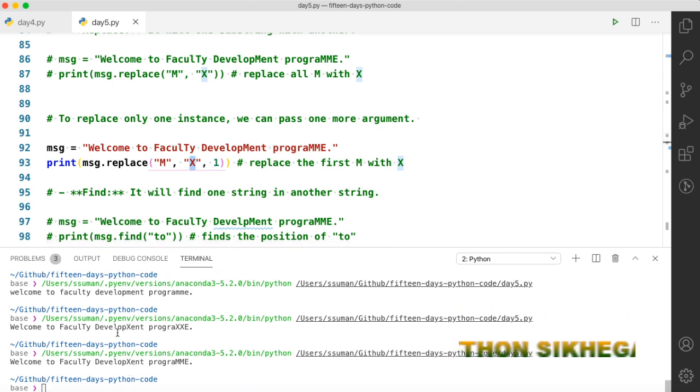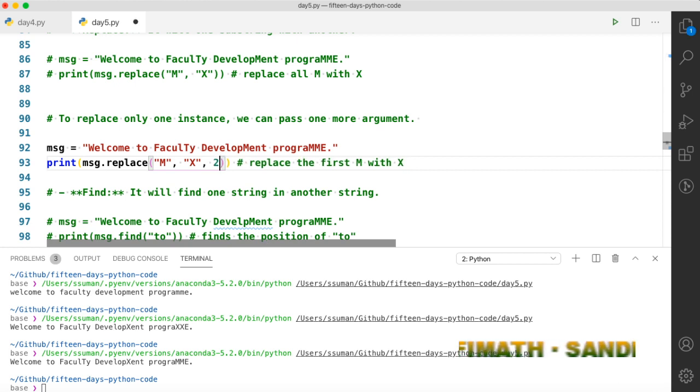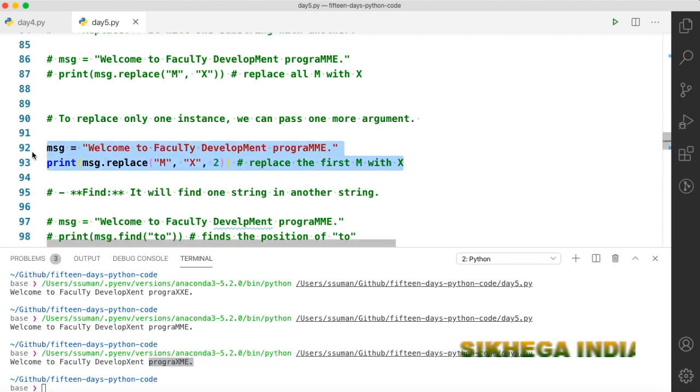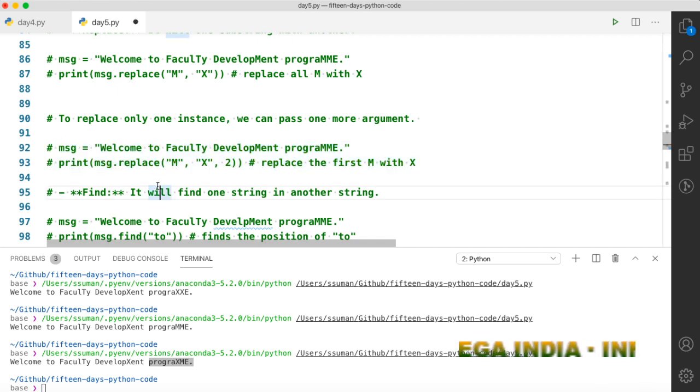So the first M is in development, this will get replaced, while the other M's remain the same. Suppose you want to replace the first two, then you can use 2, and you can see that now this M has been replaced, and also one M is replaced in program. In this way you can use the replace function.